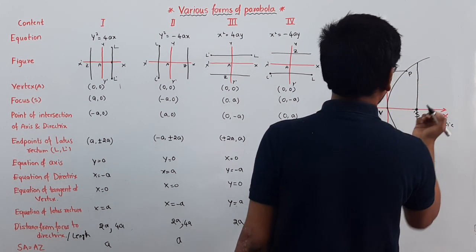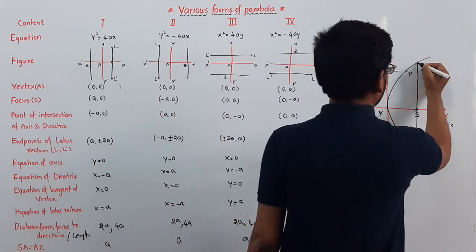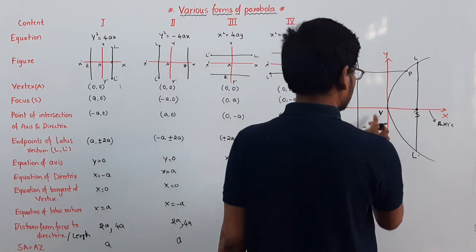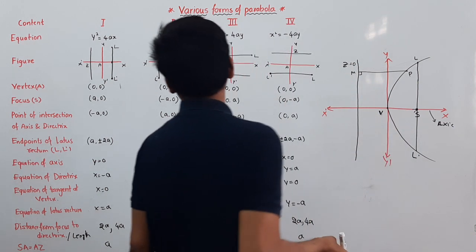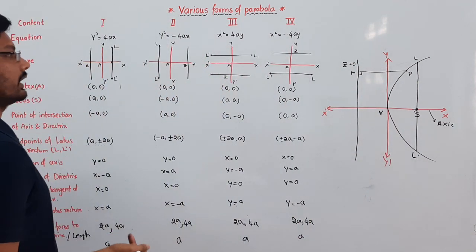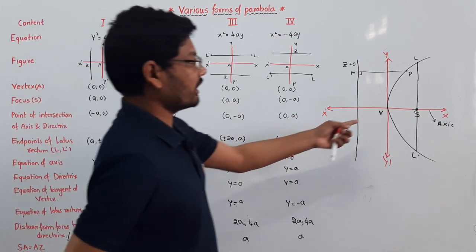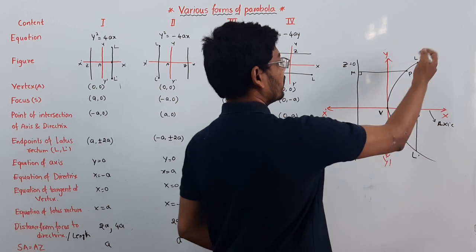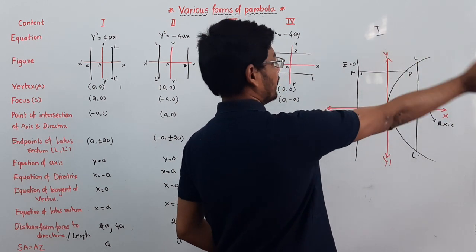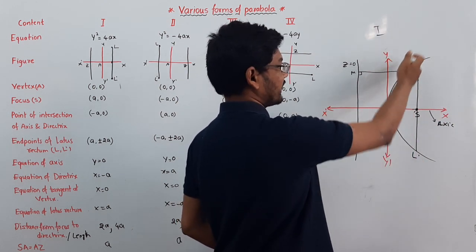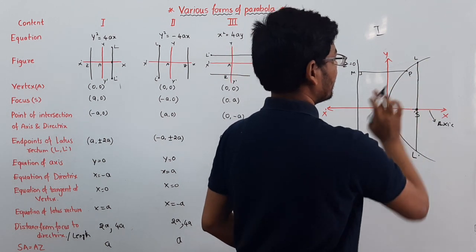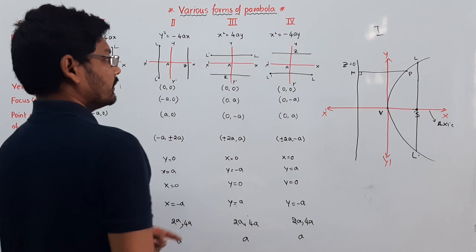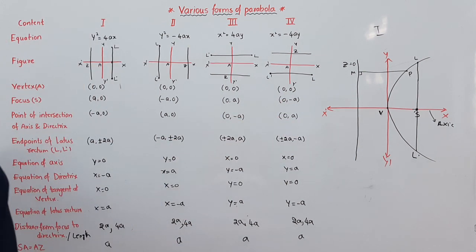This is what we call the latus rectum, L L dash, and these are the endpoints. This parabola is on the right side of the x axis, in the positive side of the x axis. This is part 1 I am taking. The point is in the first quadrant, and here we have to discuss each and every point.